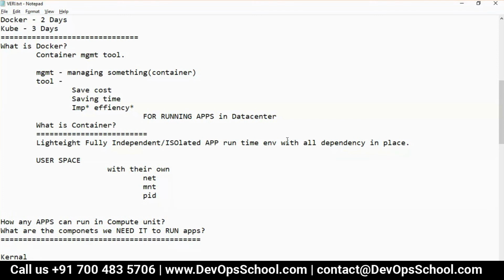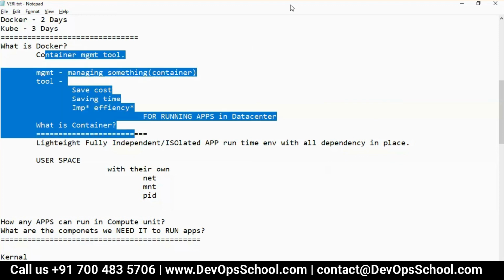So guys, did you understand that? What is Docker and what is a container? Everyone? Did you understand this? Everyone? If you understand, say in the chat box. Okay. If you have a question, please ask.